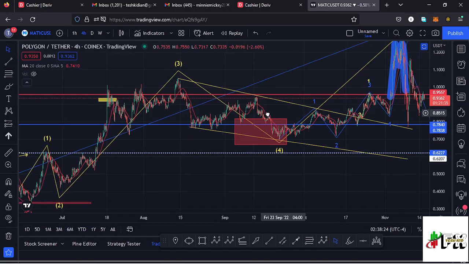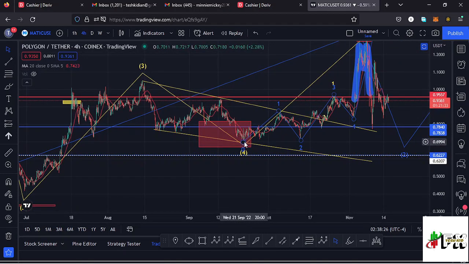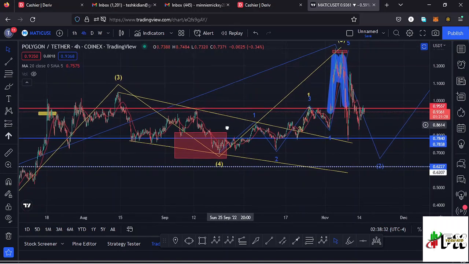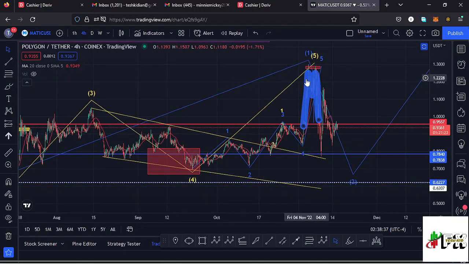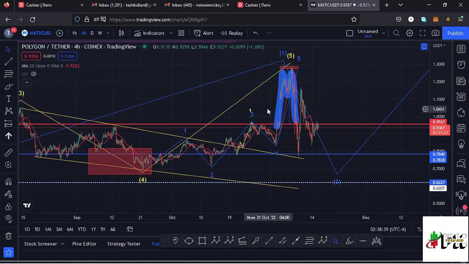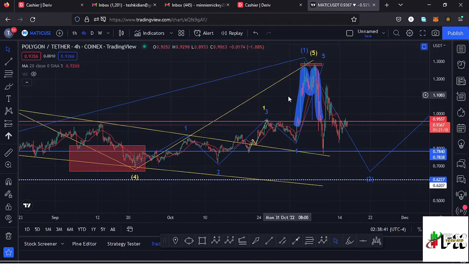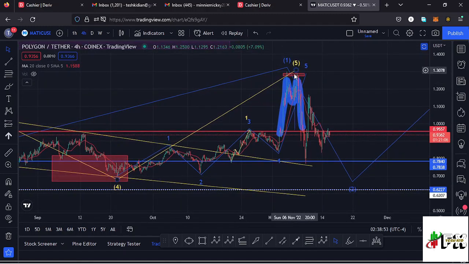We retraced into that target area, making our low at around the $0.69 mark, which perfectly lies within this target area. After making that low, I expected a very nice bounce to the upper side in the formation of this wave 5, which is an impulsive wave, and because of that I also expected to see fractal waves in formation within that fifth wave to the upper side. We have that impulsive movement represented over here by this fractal wave that I have in blue, where once we saw the formation of that fifth wave, it completed the formation of a higher Elliott wave count 5 and also a higher Elliott wave count 1 to the upper side.